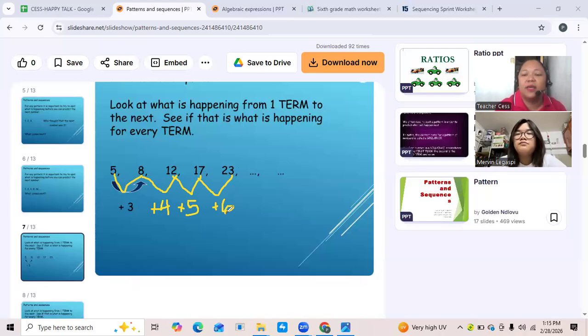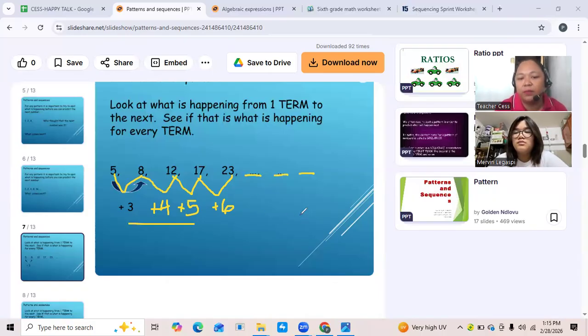It means each term added by a continuous number. Okay? So if we're going to look for the next number and another number and the other number, we will follow the flow of our pattern.